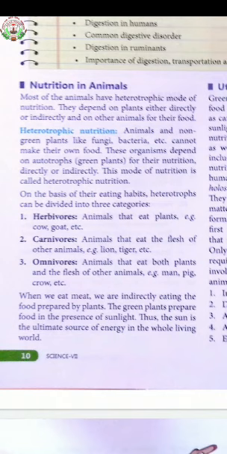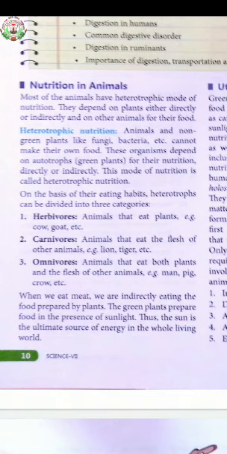Now the second one is carnivorous. Carnivorous means flesh-eating animals, animals that eat the flesh of other animals. Examples are lion, tiger, etc. Now the third one is omnivores. Omnivores means animals which eat both plants as well as the flesh of other animals. That is called an omnivore. Examples are man, pig, crow, bear, etc.